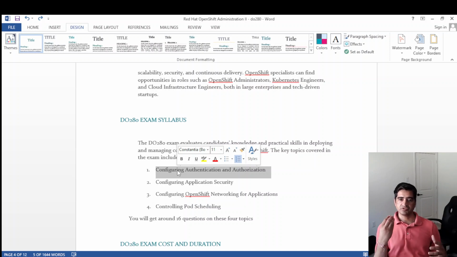Whether you are able to assign roles to a user, assign roles to a group, and restrict access to certain resources in certain projects. For those kinds of skills, they will give four or five questions in the exam. For example, create some user, and add that user in so-and-so group.